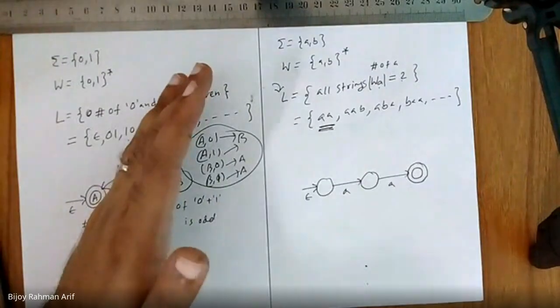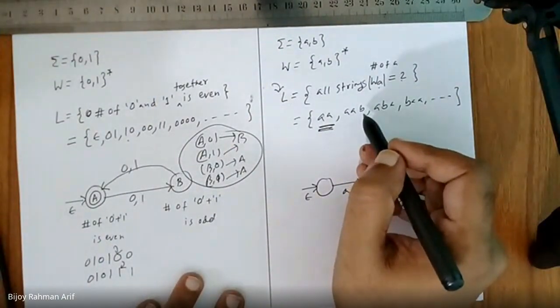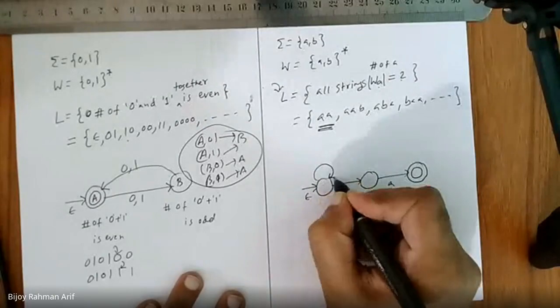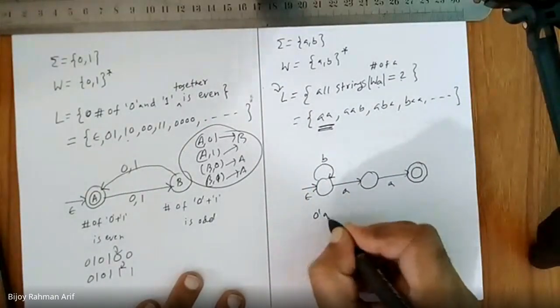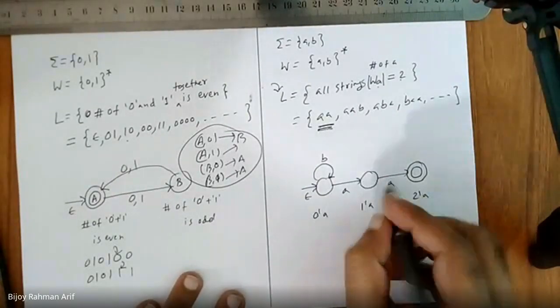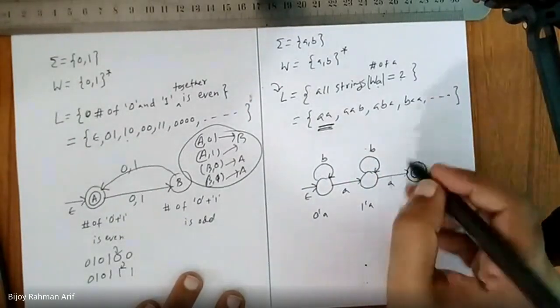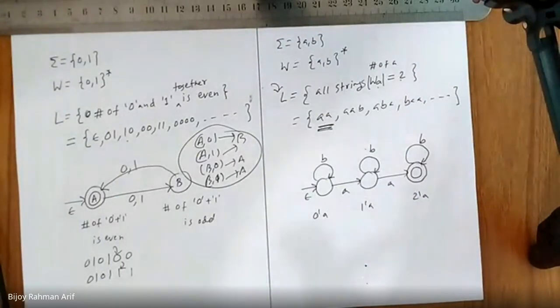Then try to build on this one. Is the number of B important here? No, sir. Here I don't care how many B's I get. This is 0 number of A, this is 1 A, this is 2 A. After getting 1 A, I don't care how many B's I get. It is unnecessary. After getting 2 A, I don't care how many B's I get. Not necessary. Done. Is it a complete DFA or not?